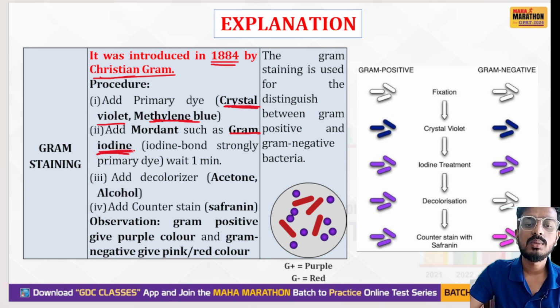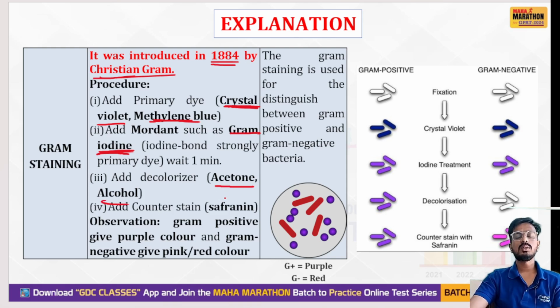Mordant used is Gram's iodine. Decolorizer, what is the decolorizer used? Decolorizer like acetone and alcohol. And observation: if it is gram positive, it will give purple color. If it is gram negative, it will give either red or pink color. So Gram staining is basically used to distinguish between gram positive microorganisms and gram negative microorganisms.